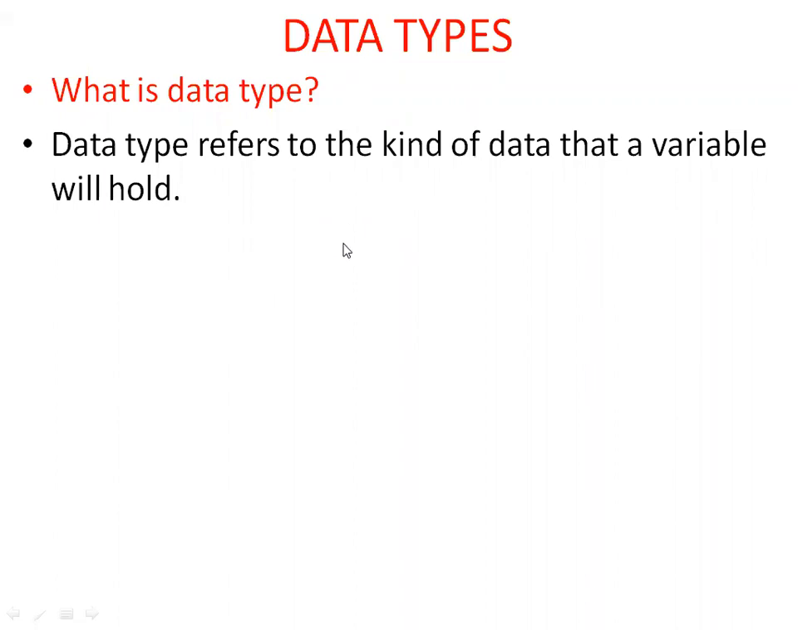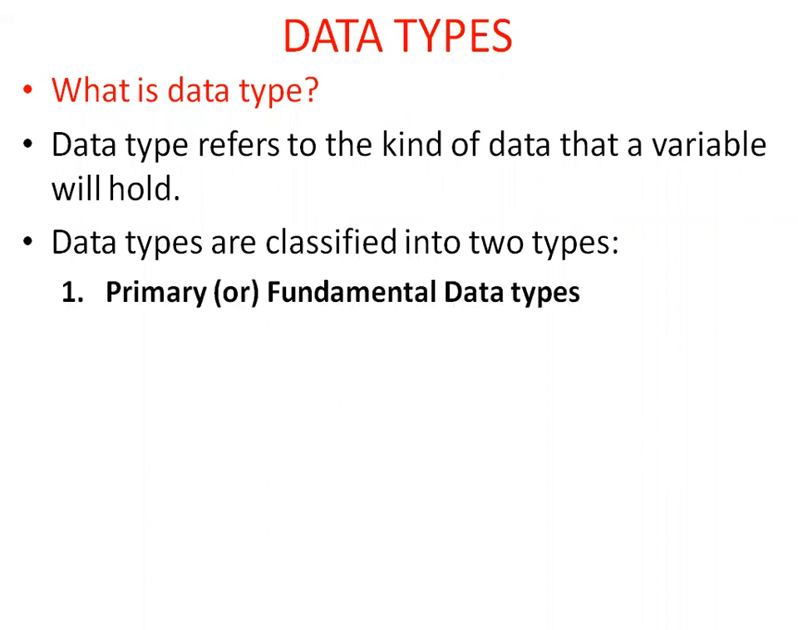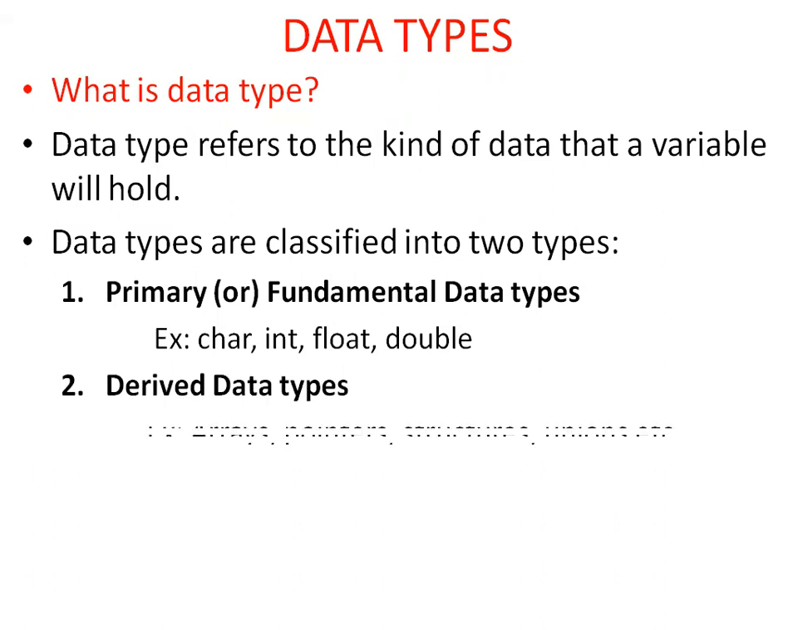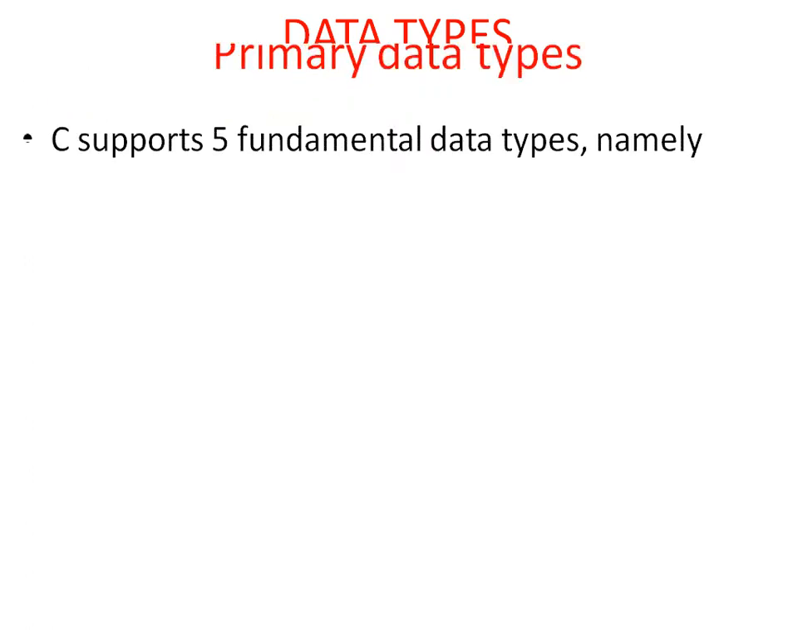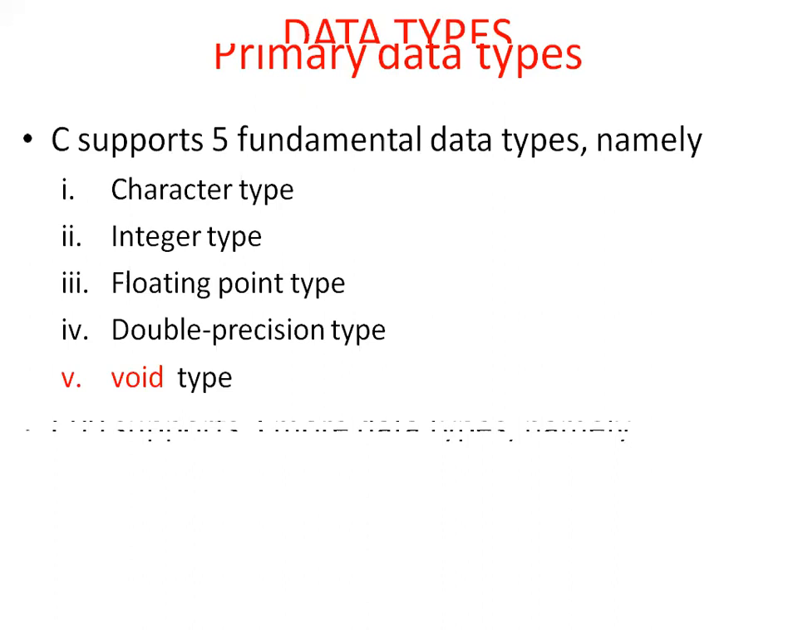Data types are classified into two types. Broadly, there are fundamental data types or primary data types, for example: char, int, float, double, and void. Then derived data types: arrays, pointers, structures, unions, etc. So there are five fundamental or primary data types: character type, integer type, floating point type, double precision type, and void type.